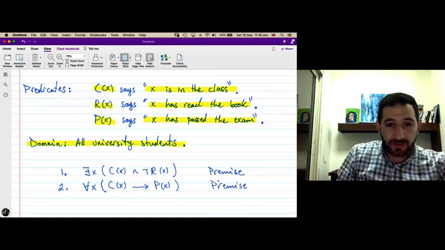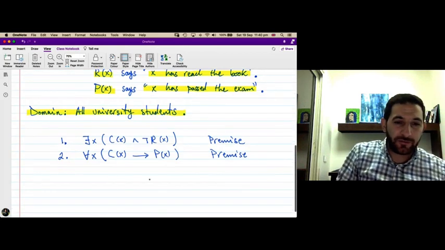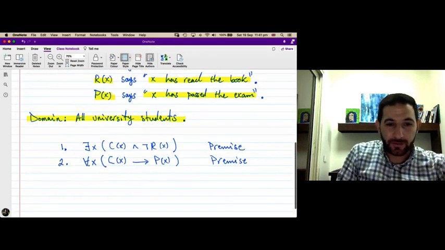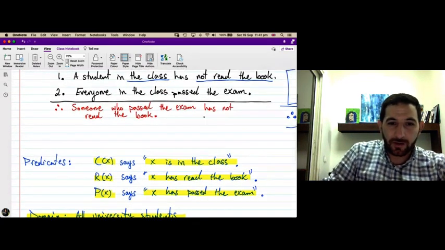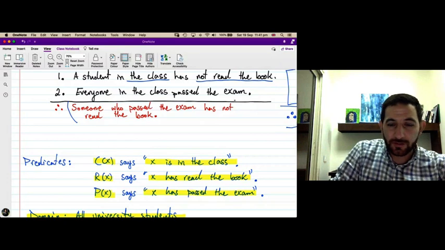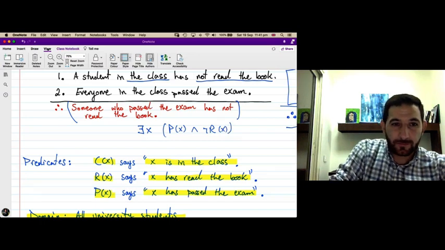Now we need to use the rules of inference, any rule of inference, to keep doing deductions until we arrive at our desired conclusion, which says there exists an X, someone who passed the exam and has not read the book, and not R of X. So this is our goal.